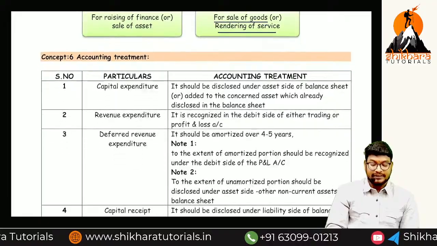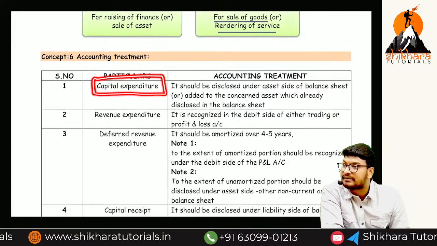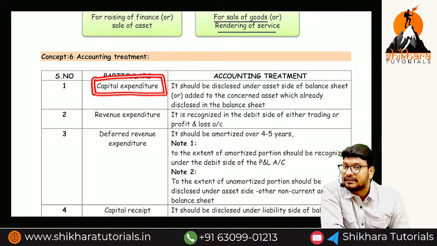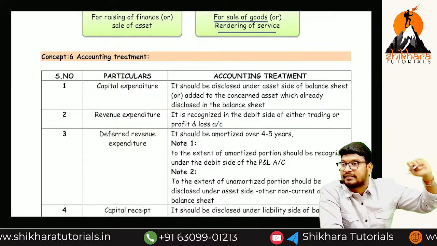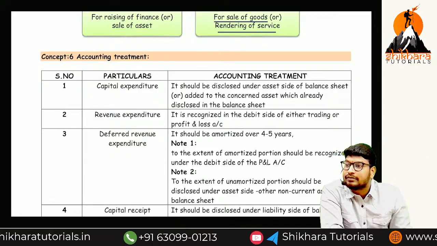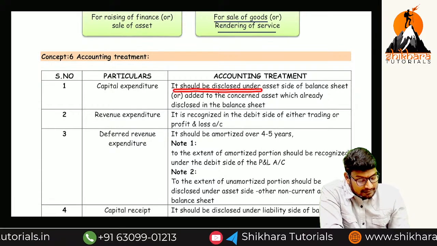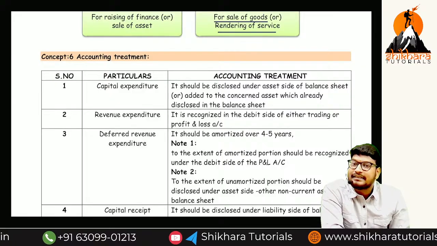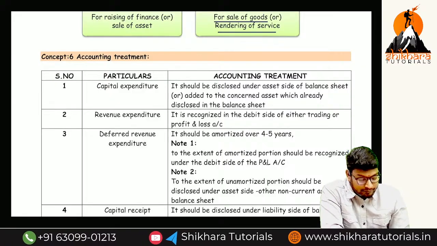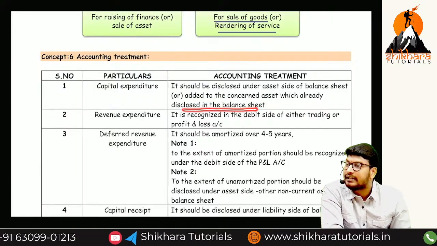So see the accounting treatment. Capital expenditure, where we need to disclose, already we have discussed. What is the meaning of capital expenditure? For the purpose of fixed asset, where can we disclose? We can disclose in the balance sheet, asset side. So it should be disclosed under the asset side of the balance sheet, or if you already have the existing asset, what can we do? We have to add it to the concerned asset which is already disclosed in the balance sheet.